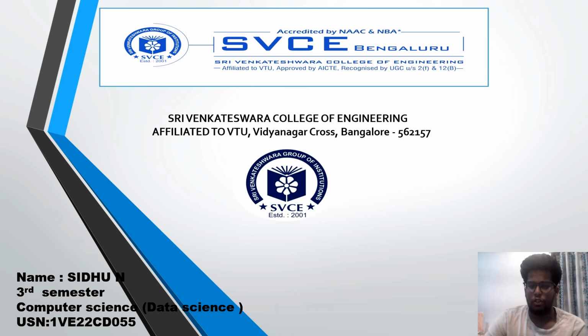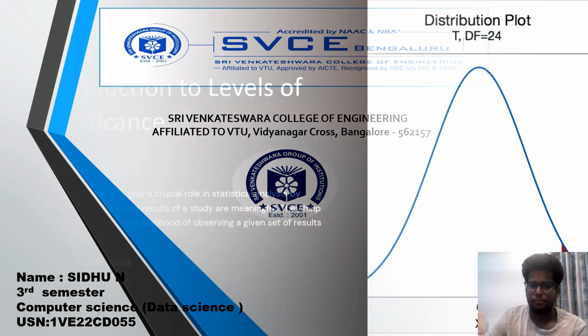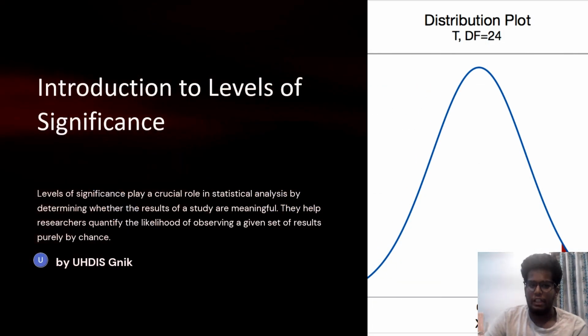In today's video, we are going to learn about level of significance. Before that, we will learn the introduction of level of significance. Level of significance plays a crucial role in statistical analysis by determining whether the results of a study are meaningful. It helps researchers quantify the likelihood of observing a given set of results purely by chance.